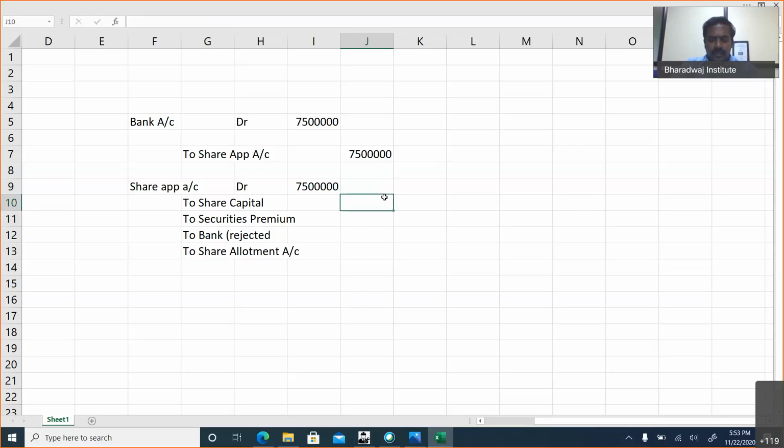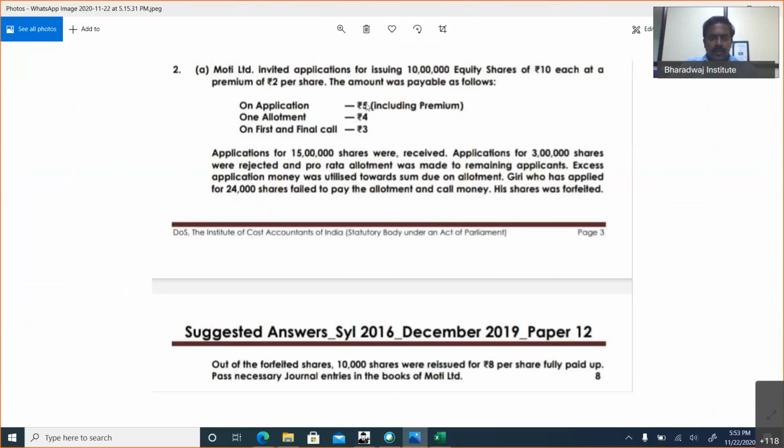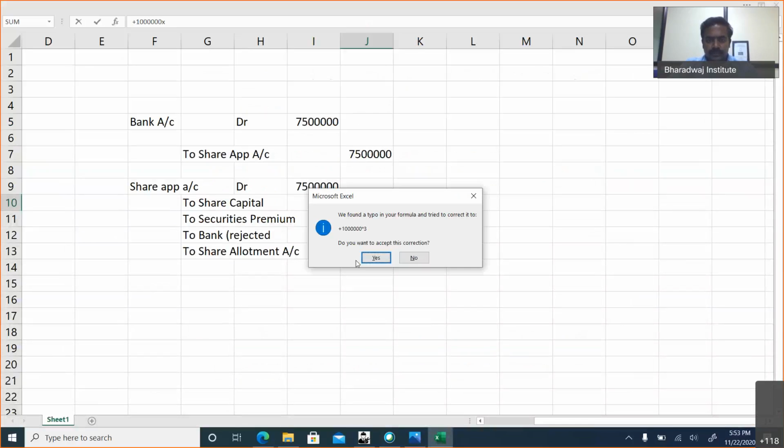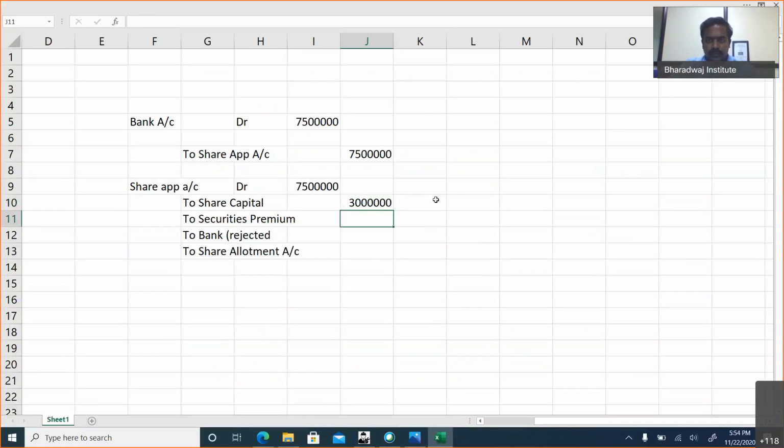To share capital will be maximum we can allot 10 lakh shares into what is the premium 2 rupees included in this. So into 3. Okay, premium will be 10 lakhs into 2. To bank, the money is rejected.